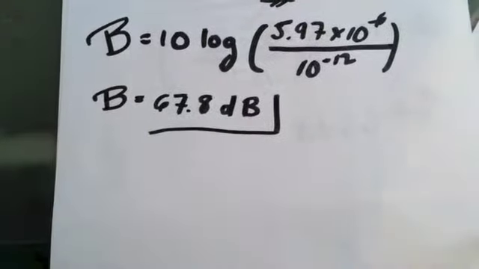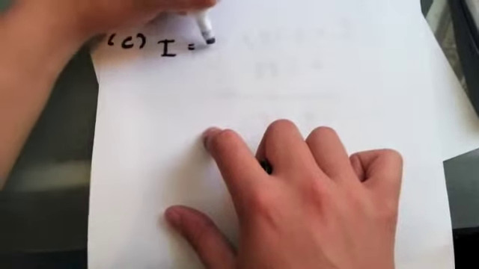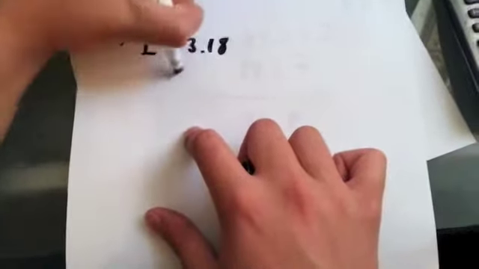This is not over yet, so we have to calculate the C part of the problem. Finally, in part C, as we are considering that both are emitting sounds, we just add the intensities.